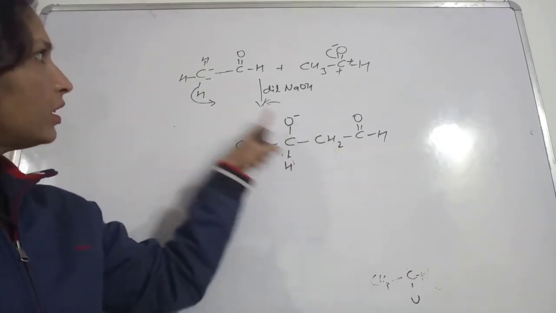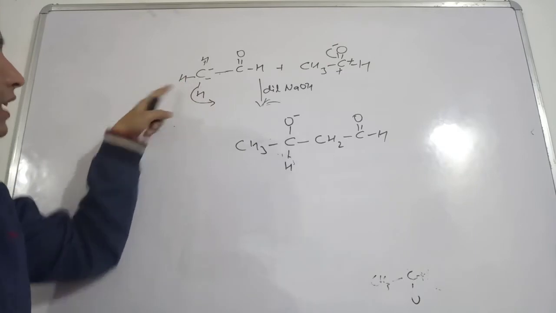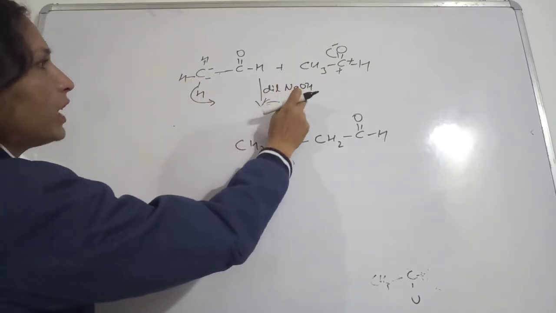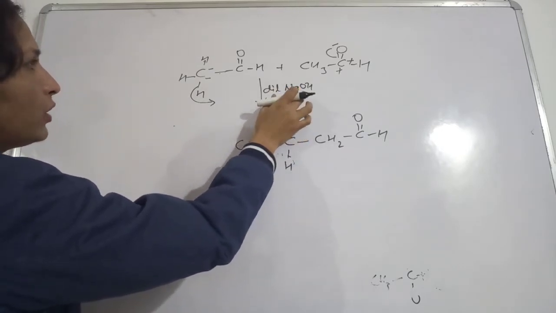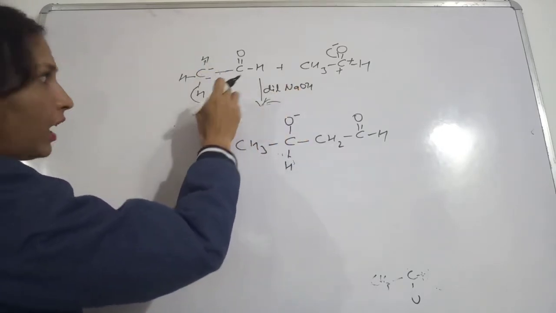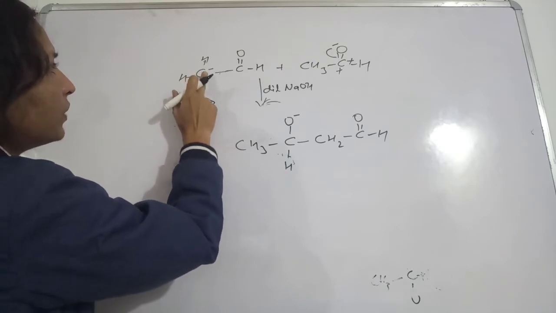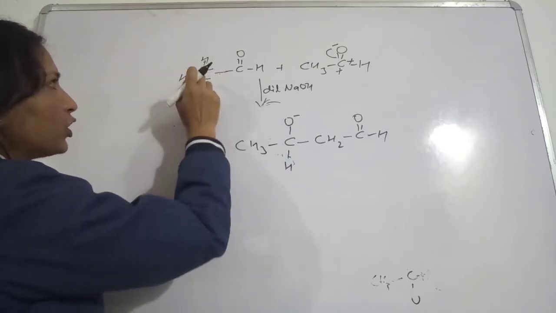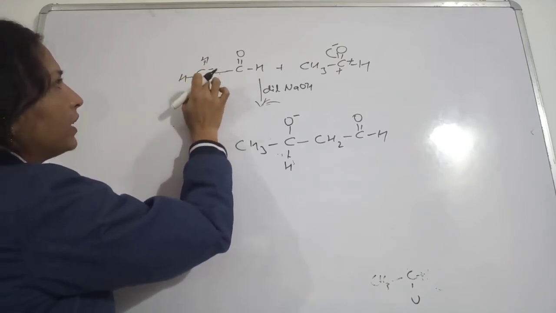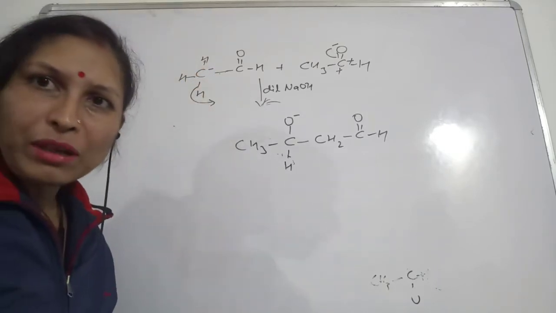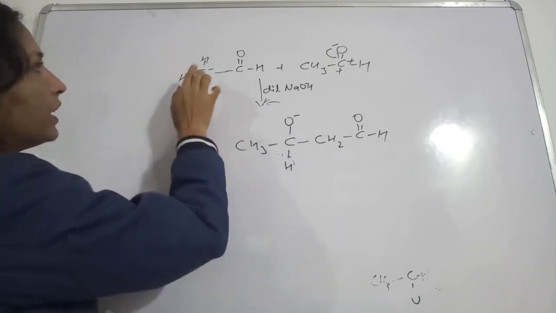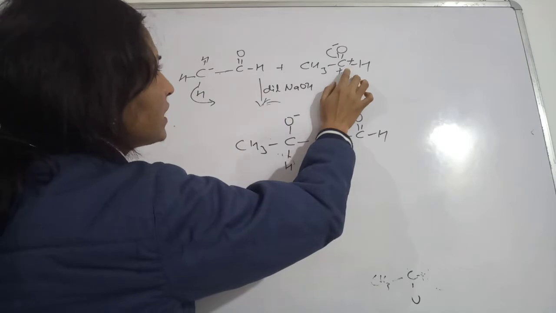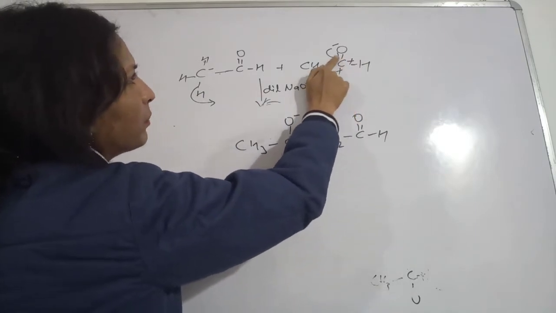I hope you understood. See what has happened in this case: the abstraction of this alpha hydrogen because of this dilute NaOH. So this dilute NaOH will abstract this hydrogen, and this hydrogen is going without electrons, so the electrons will be left with this carbon. In doing so, this carbon will acquire a negative charge, a negatively charged carbon here, and a positively charged carbon here because of this breaking of the bond.